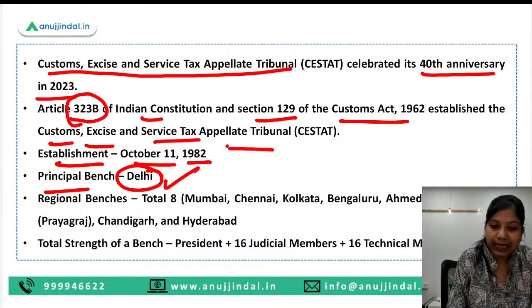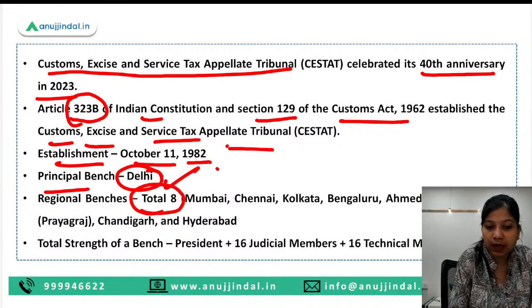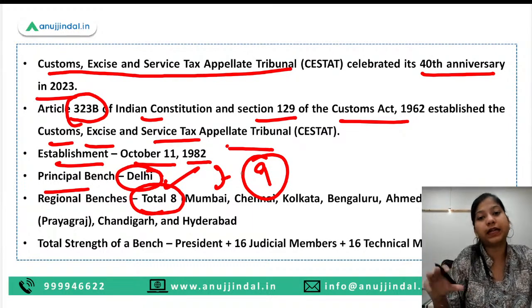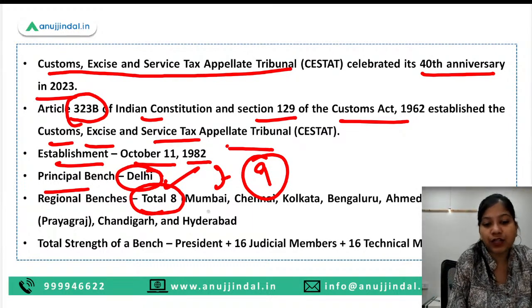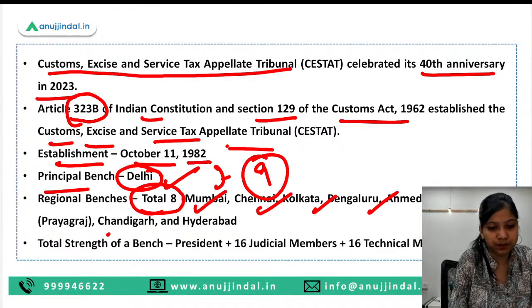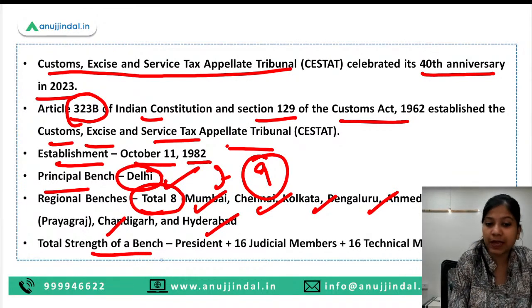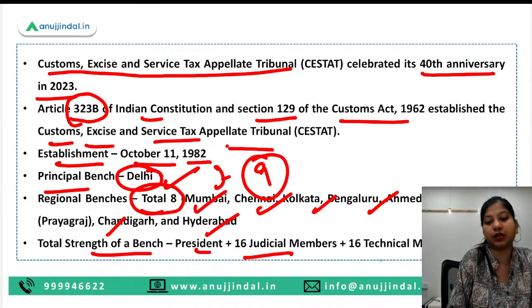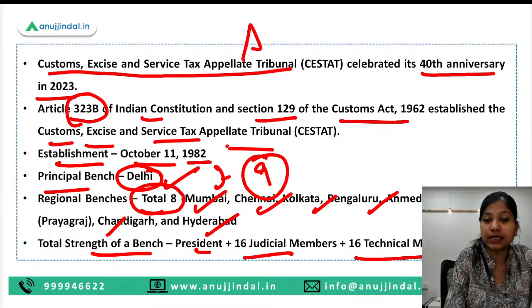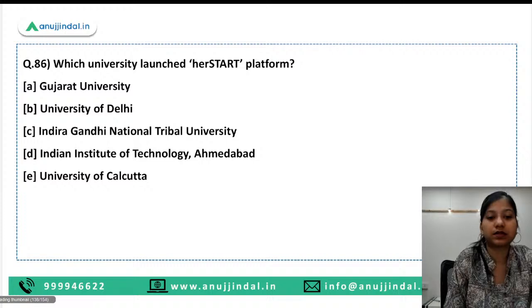So it is Delhi, and we have total 8 regional benches, and when we sum up these 2, we have a total of 9 tribunals operating in India. So these 8 regional benches are in Mumbai, Chennai, Kolkata, Bangalore, Ahmedabad, Allahabad, Chandigarh and Hyderabad. Total strength of a particular bench is president plus 16 judicial members plus 16 technical members, and this information, guys, is important, can be asked.